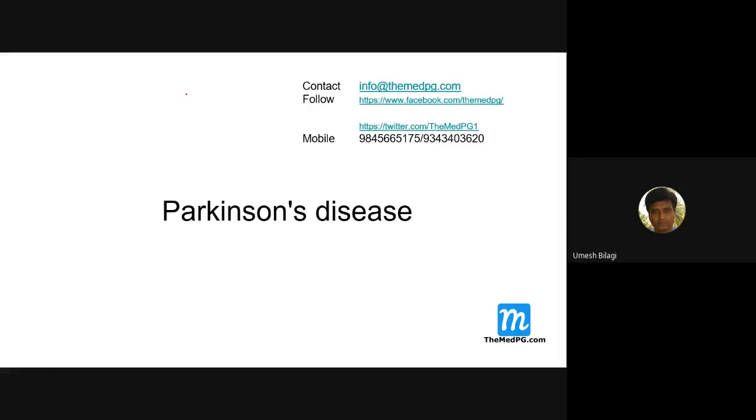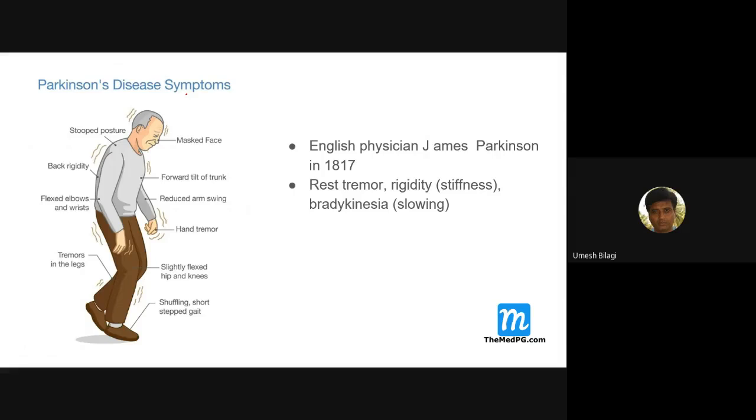So this was the introduction to the relevant neuroanatomy. Now let me go to the disease, Parkinson's disease. It was described in the year 1817 by an English physician named Parkinson. The cardinal features are rest tremor, rigidity, and bradykinesia.